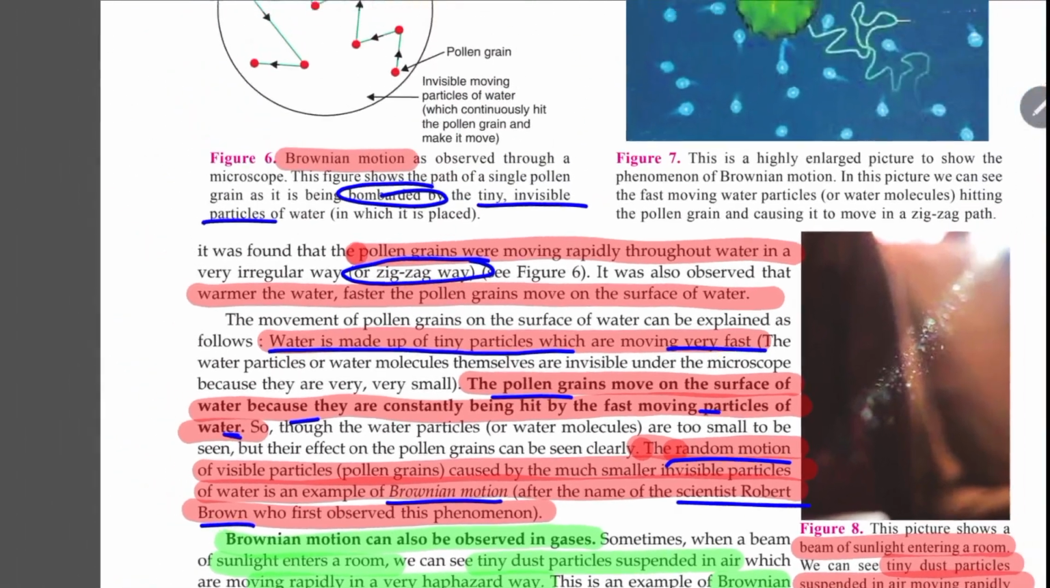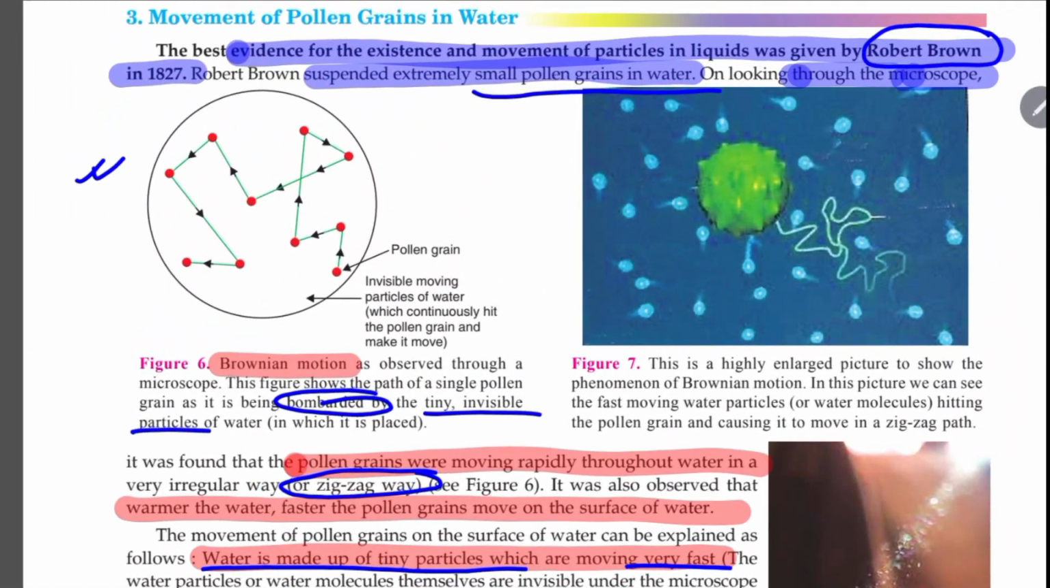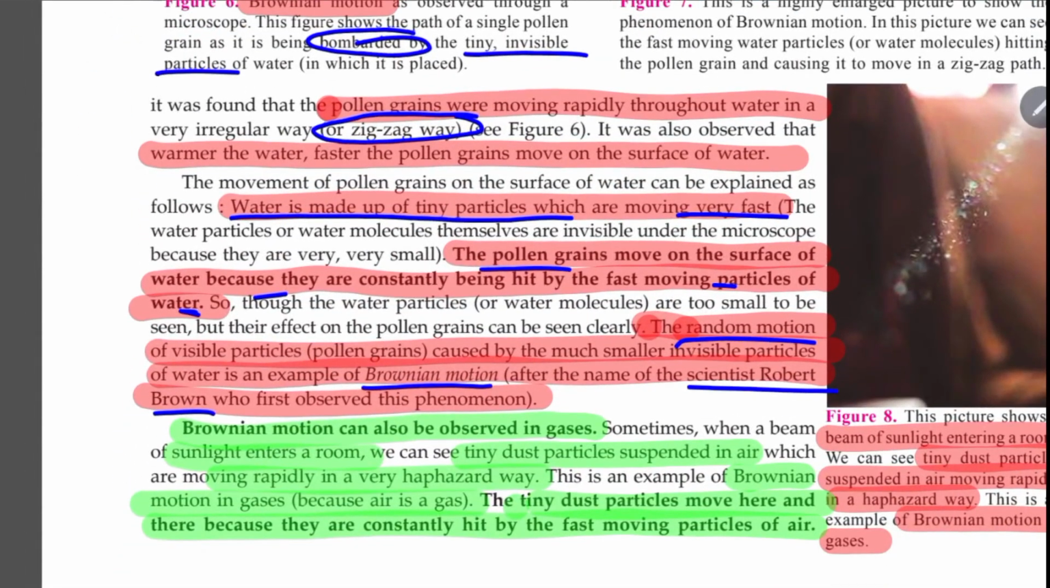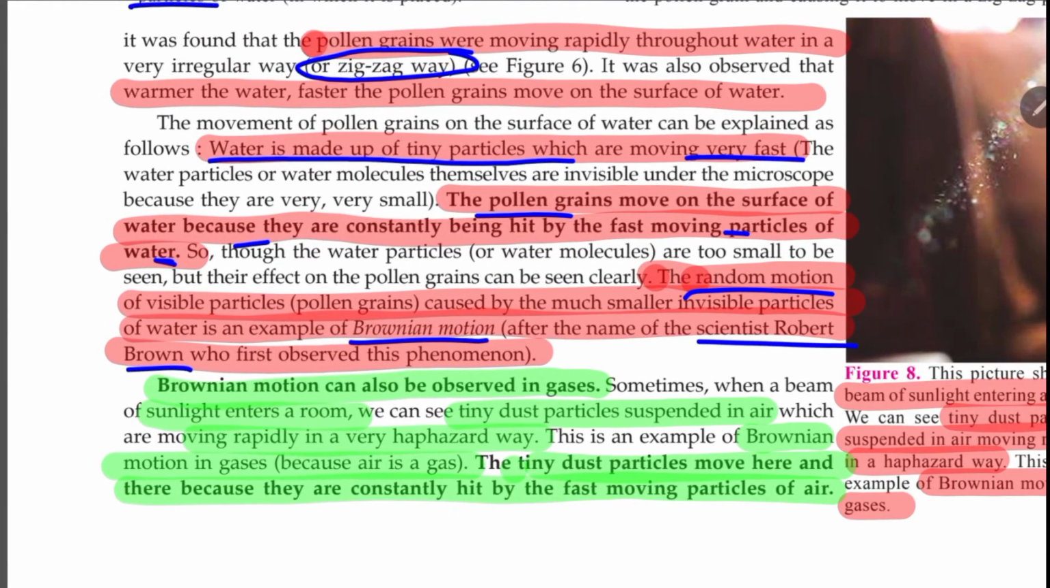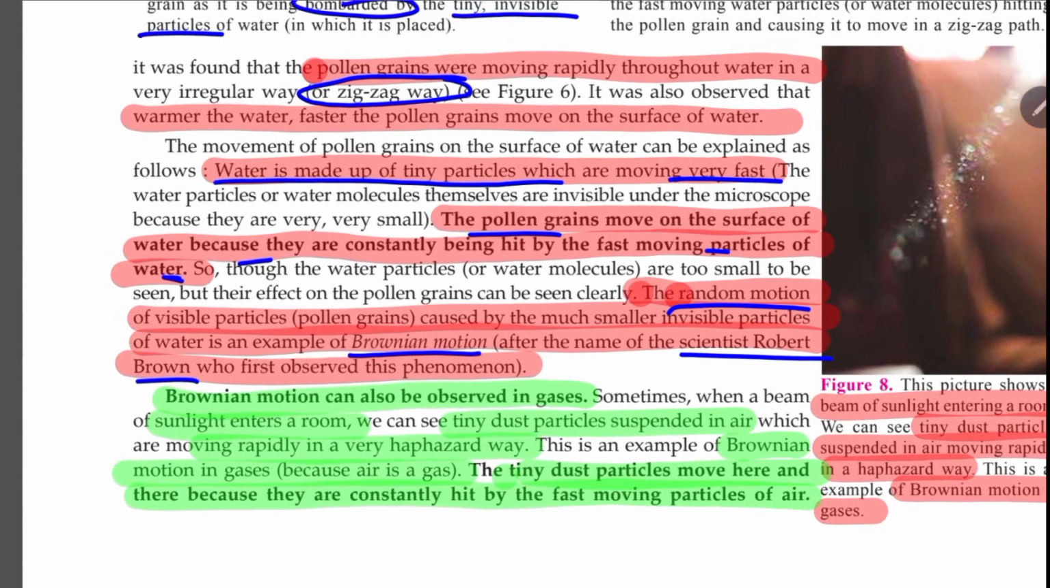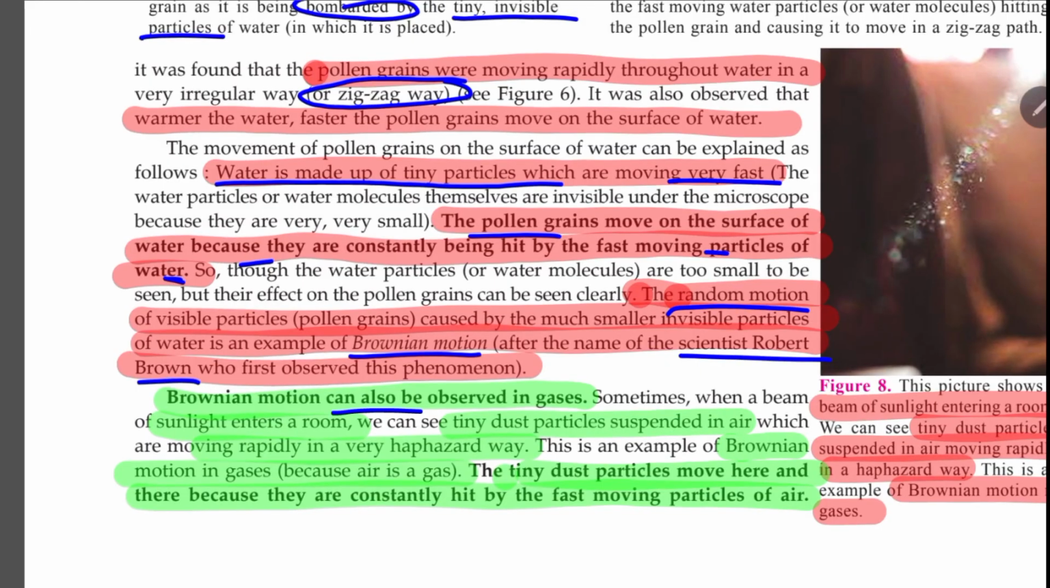Brownian motion is not limited to this experiment, because this was the experiment from where the concept was obtained. But that doesn't mean only solid and liquid. Brownian motion in general means a random zigzag movement, bombarding of the particles, collision of the particles. So here it can be observed amongst the particles of gases as well.